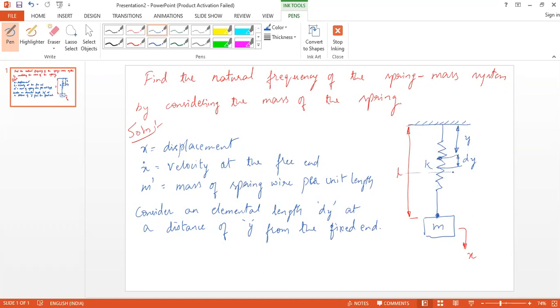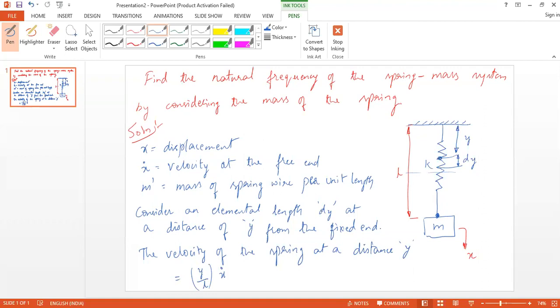In the midway, it will be 50%. In the same way, the velocity of the spring at a distance y is some percentage, that is y by L of x dot.